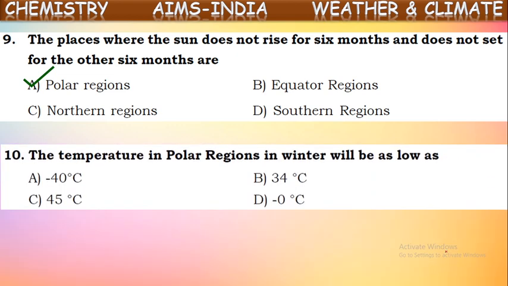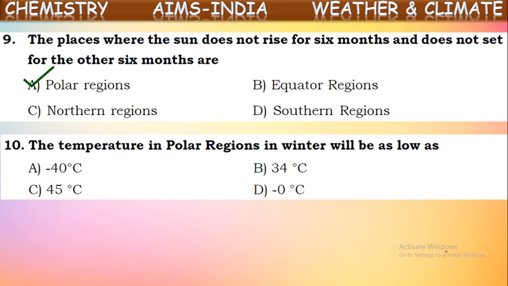Okay, next one. The temperature in polar regions in winter will be, yes, the continuation is given here. The temperature in the polar regions in the winter season. Actually, in the polar regions at all times the temperature will be very low. But especially in the winter seasons, the temperature will be very low. It will be around minus 40 degrees Celsius. It will be around minus 35 to minus 37, or nearly minus 40 degrees Celsius. It will be very cool.